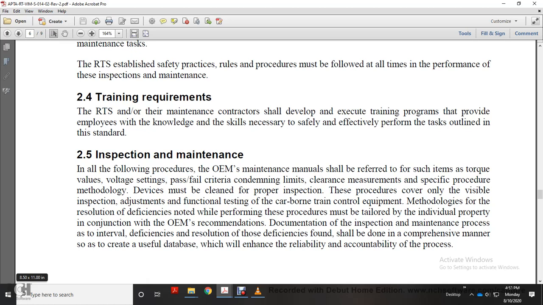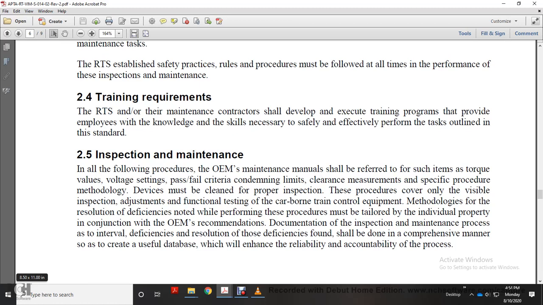Inspection maintenance and the following procedures: the original equipment maintenance manual should be referred to for such equipment, including the torque values, voltage settings, pass criteria for the condemning limits, clearing measurements, and procedure methodology. The device must be cleaned prior to inspecting. The procedure covers visual inspection, adjusting, and functional test for the car-borne control equipment, and the methodology for the resolution of deficiencies. The notes for performing the procedure must be tied to the individual property, in conjunction with the original equipment manufacturer recommendations, documentation, and inspection.